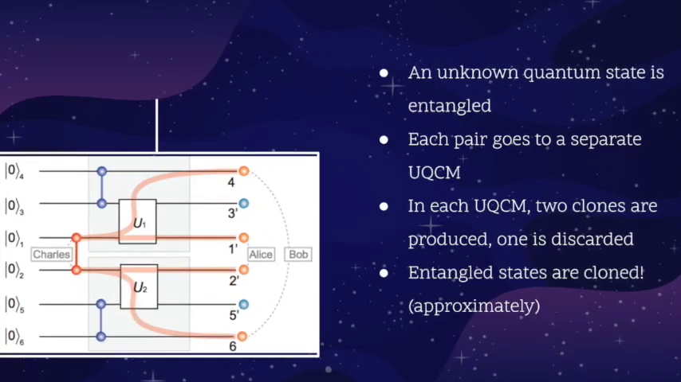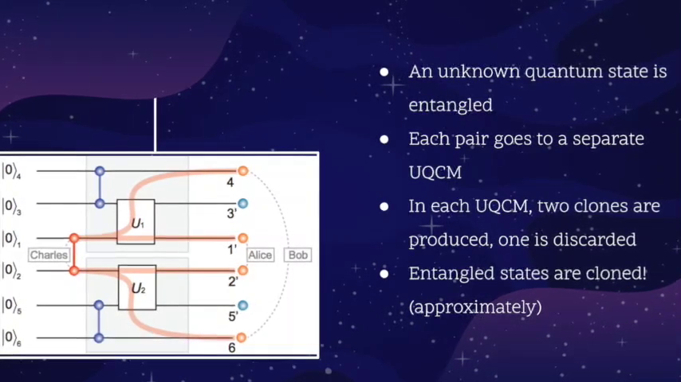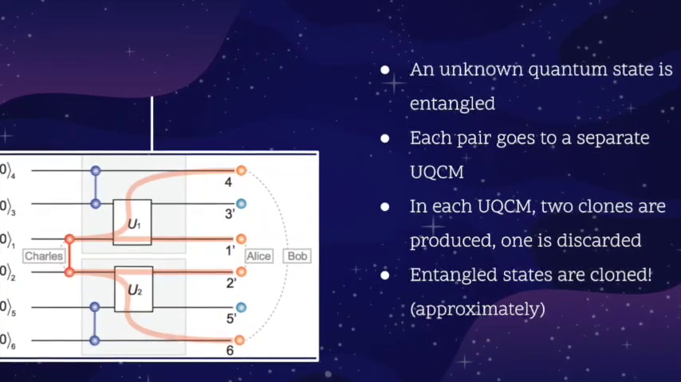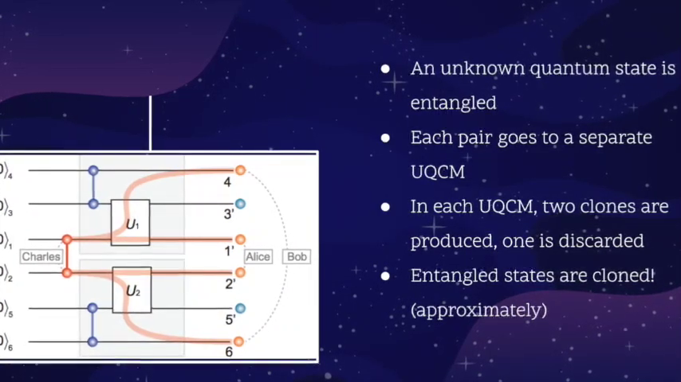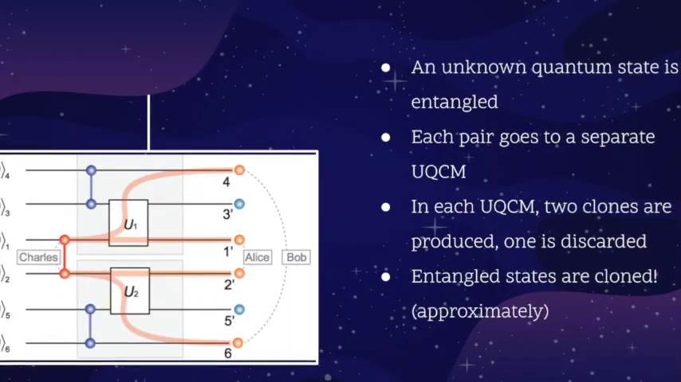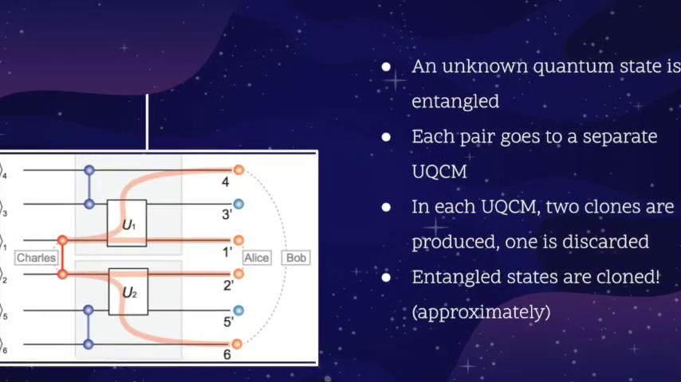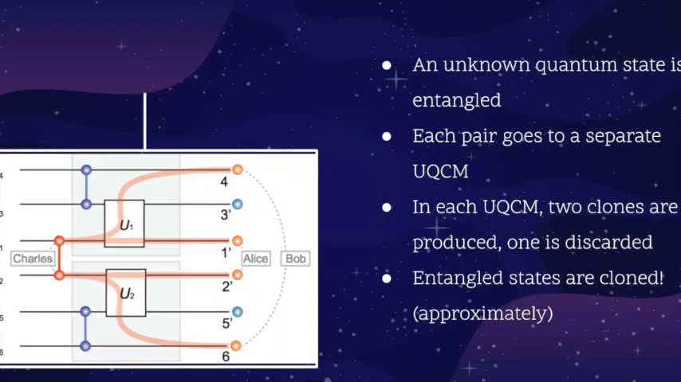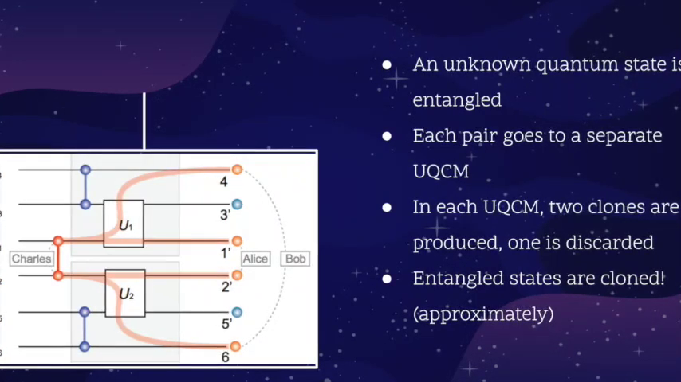After we discard each of the extra clones, we are left with first the quantum entangled state we originally prepared, and then the newly formed quantum entangled pair that was created using two different UQCMs. Conceptually, the experiment is as basic as this. Now let's talk about how this experiment can be performed in real life.